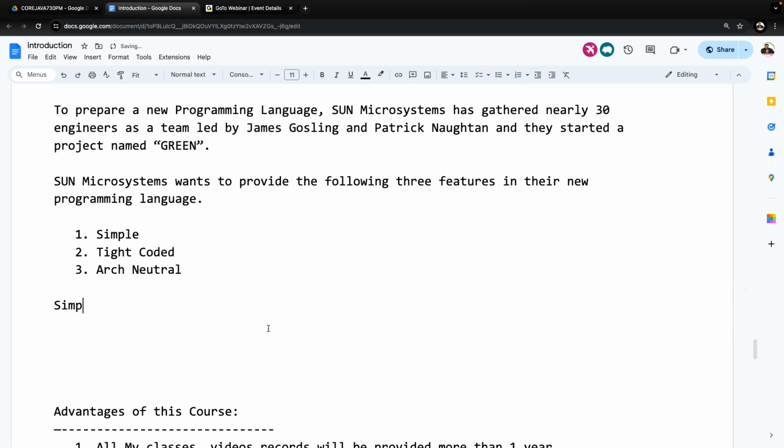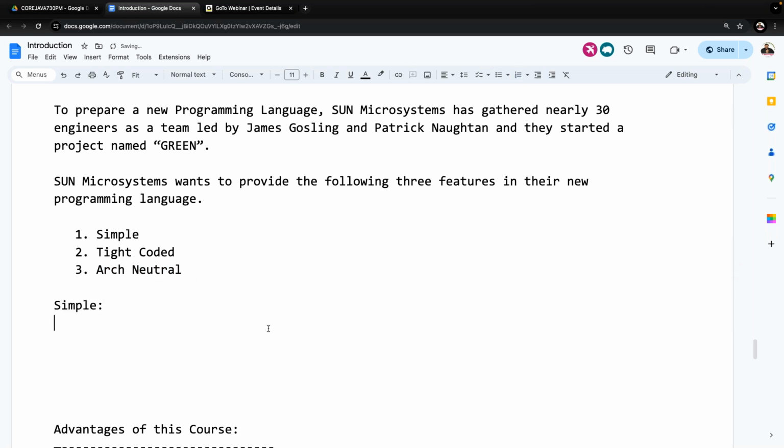First of all, let us understand the meaning of a simple programming language. What definition has Sun Microsystems given for simple programming language? Majorly, they are concentrating on three factors. To make their programming language simple, they have chosen three characteristics. What are they?